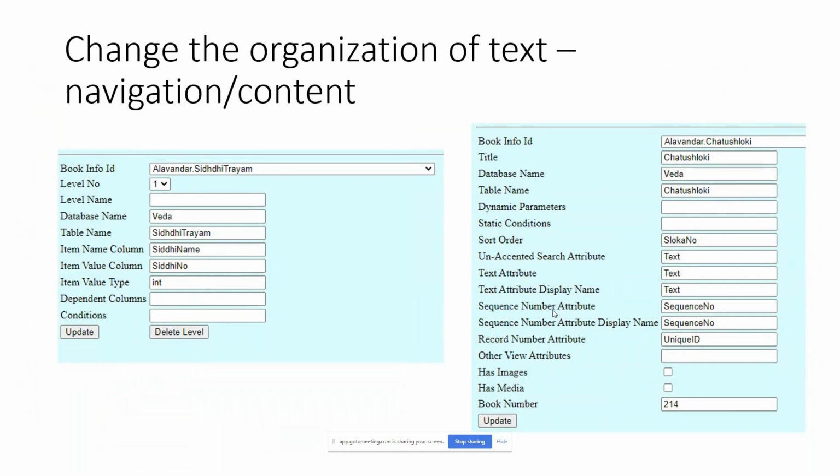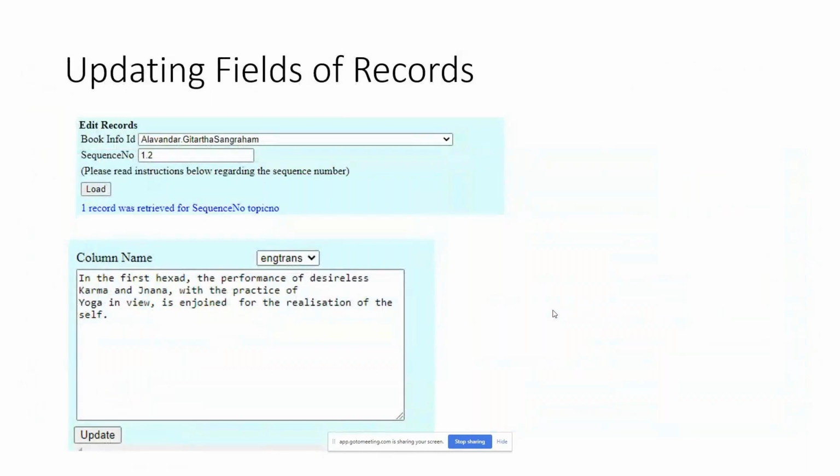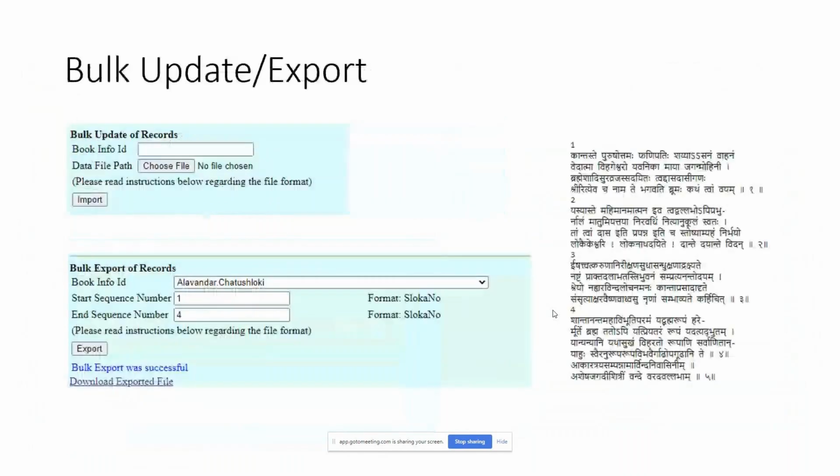Then many books that are available on the site are related to each other. So unlike what we can do in a physical library, we can electronically link these books. Not only that, we can also link chapters to chapters, sections to sections, and subsections to subsections, and so on. So that when somebody is browsing one particular chapter, let's say Adhyayam 1, Padam 1, Adhikaranam 1 of Brahma Sutra, the corresponding commentary for the same can be navigated contextually in a related manner without starting from the first page of the commentary and so on.